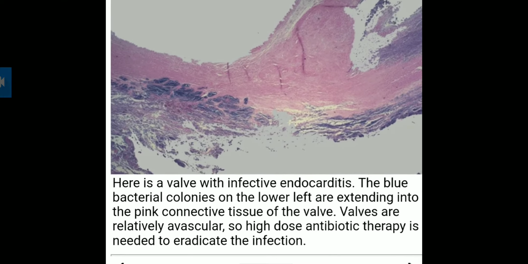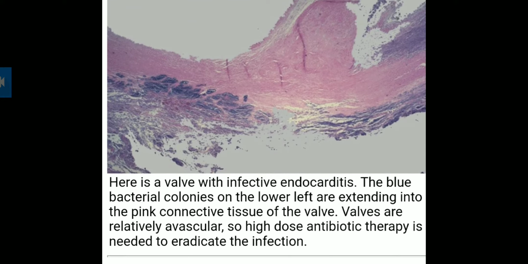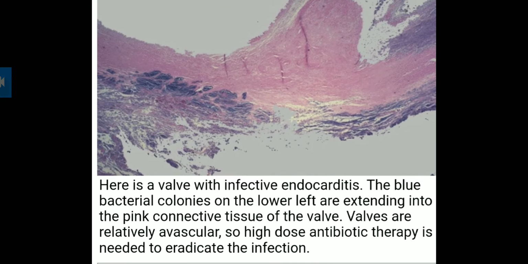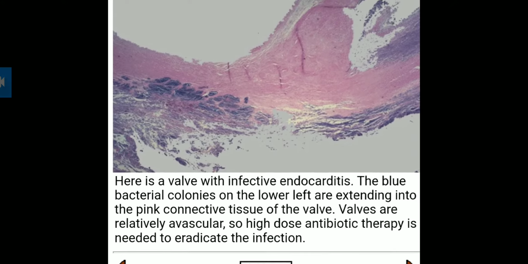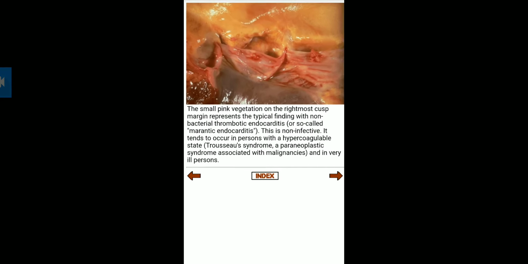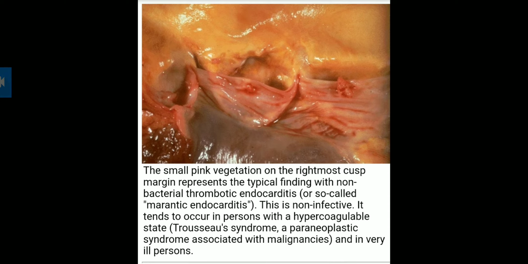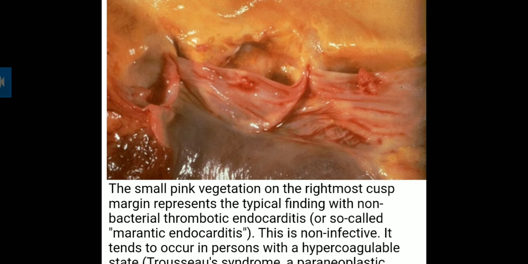As the friable vegetative colonies are spreading, and they are avascular, a high dose of antibiotic therapy is needed to treat this infection. Then you can see the diagram of the cusp.